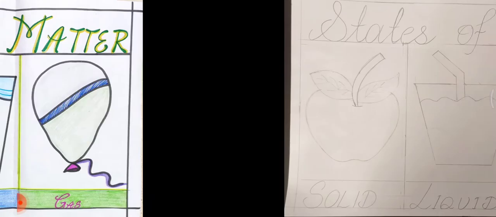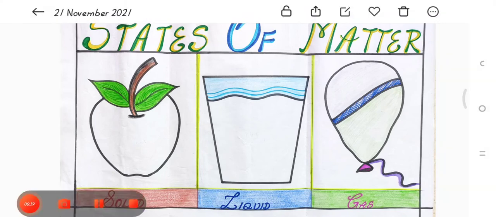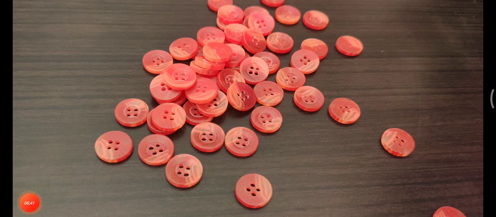After that, what we have to do is color it. This is the way in which I have colored it. If you want different colors, you can also use those, okay? Then we have to take our buttons, right? In that particular part, first of all, for the apple, I have chosen these red buttons, and then I will put them on the shape, and accordingly I will put these buttons very close to each other, okay, so that there will be no space left. Now see how.